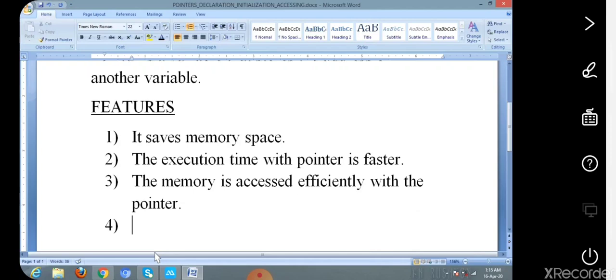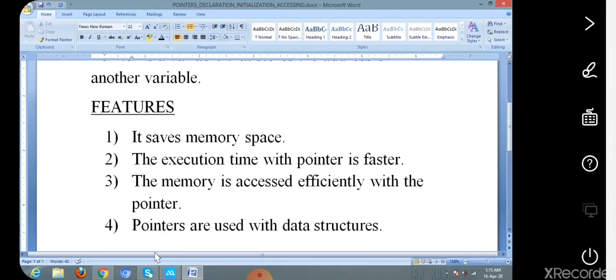Last but not least, pointers are used with the data structures. This is all about the features of pointers.